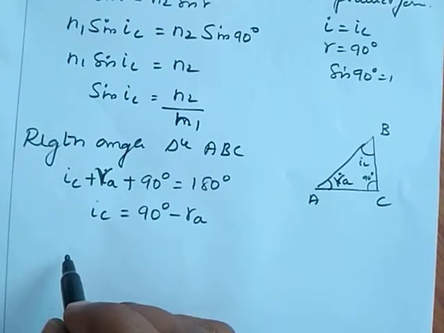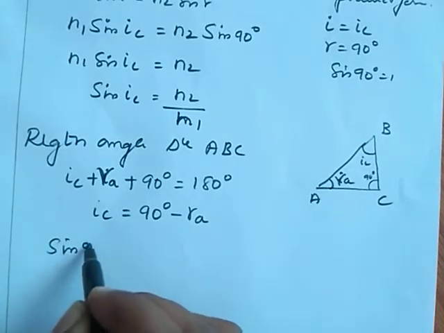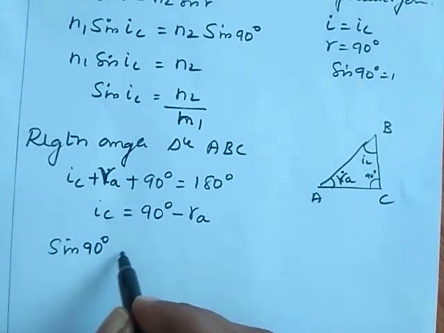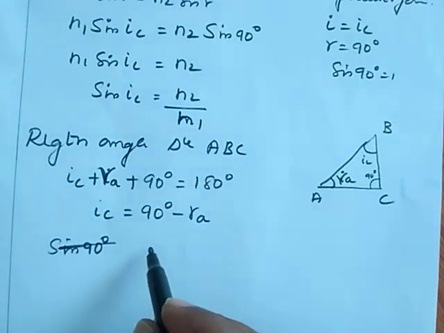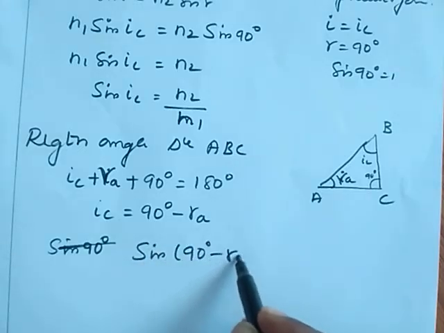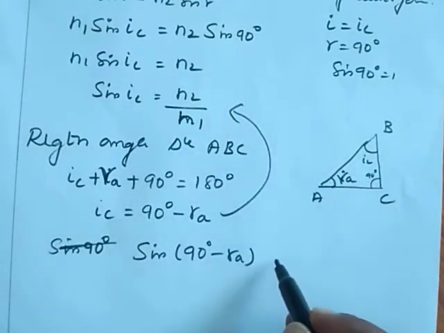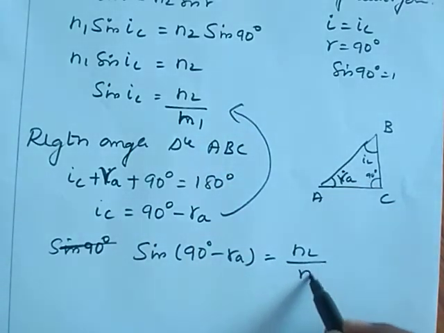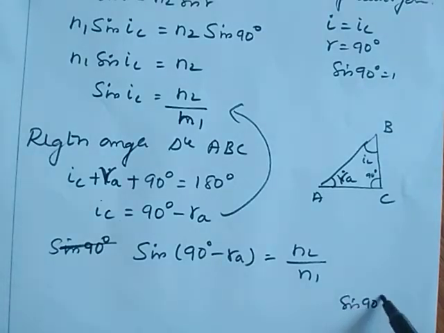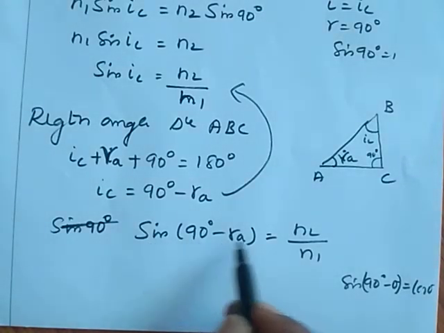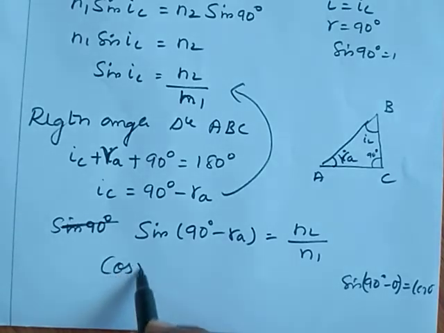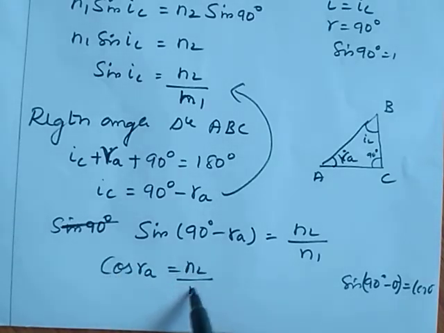Substitute IC in the expression sin IC is equal to n2 by n1. Then we get sin of 90 minus RA is equal to n2 by n1. We know sin 90 minus theta is equal to cos theta. Then sin 90 minus RA is equal to cos RA is equal to n2 by n1.